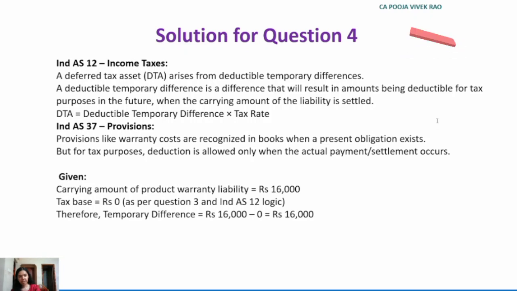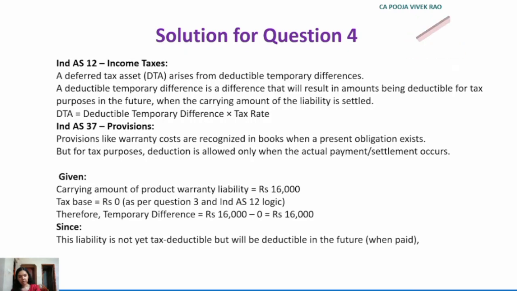Since in this case, the liability is not a deductible, but it will be deductible in future when it is paid. Hence, this creates a deductible temporary difference. Hence, this gives rise to a deferred tax asset.